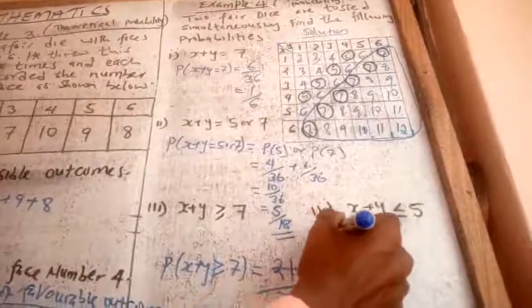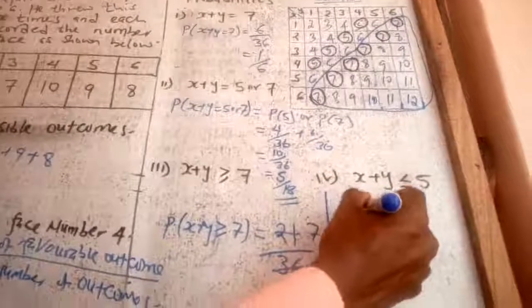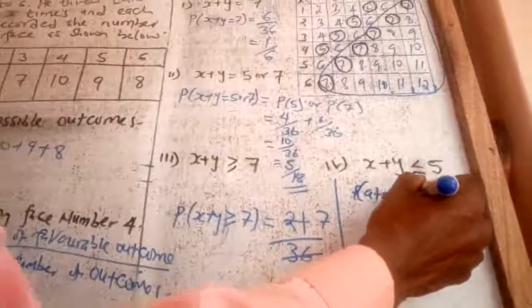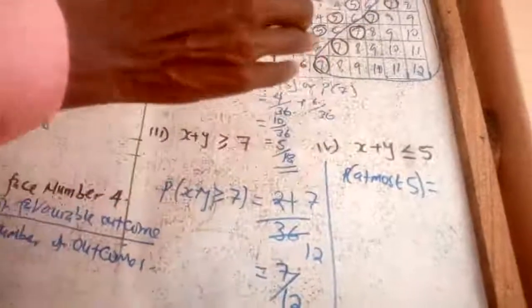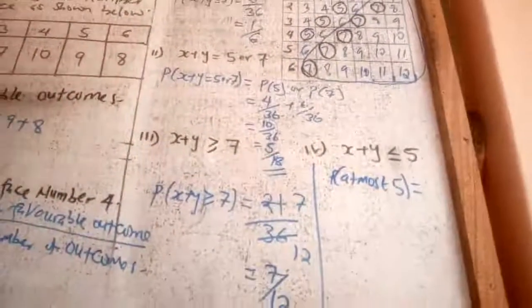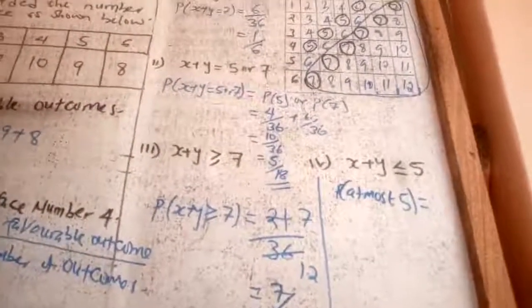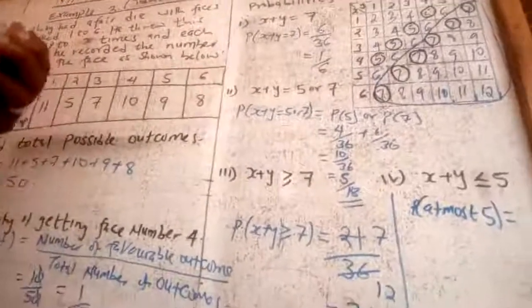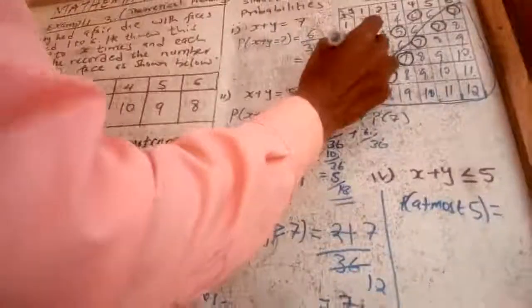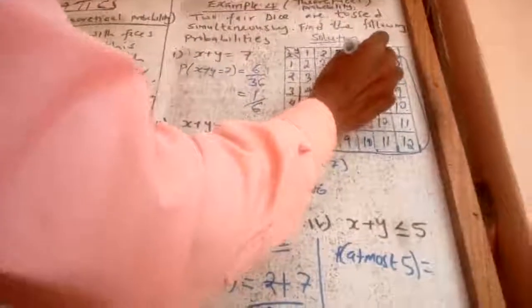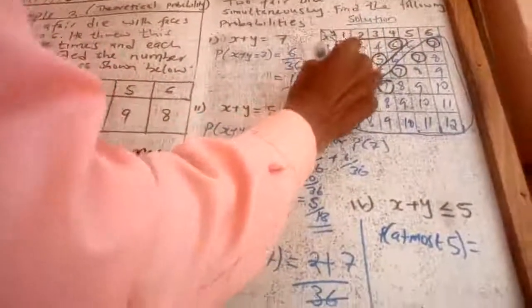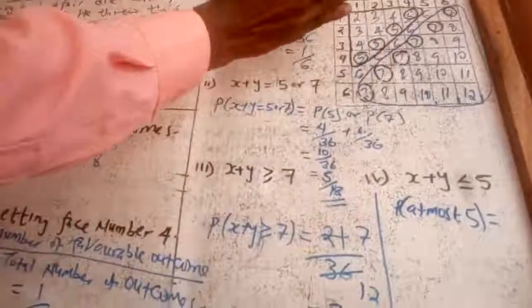And therefore, the probability of at most 5 is equal to what? I'm supposed to count the values where we have 5 and the results which are less than 5. In this case, I will look on this region whereby I have the 5 and also the other values which are less than 5.